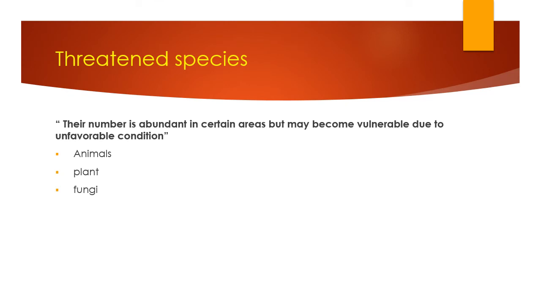Threatened species. Threatened means they have a threat. They have a threat to become vulnerable. So their number is abundant in certain areas but may become vulnerable due to unfavorable conditions, like animals, plants and fungi. Because of unfavorable conditions, they are under threat of becoming vulnerable.